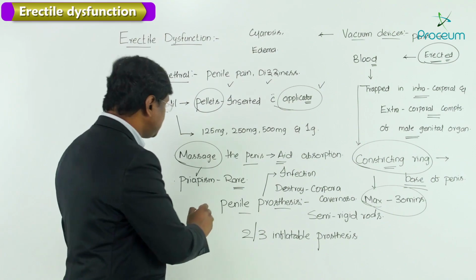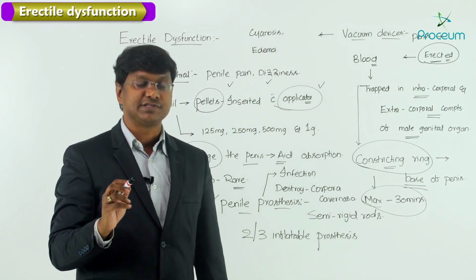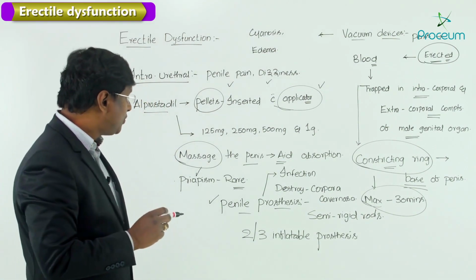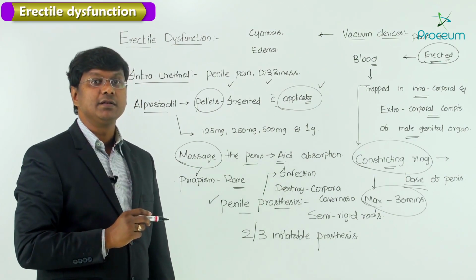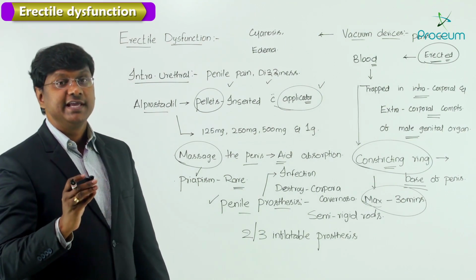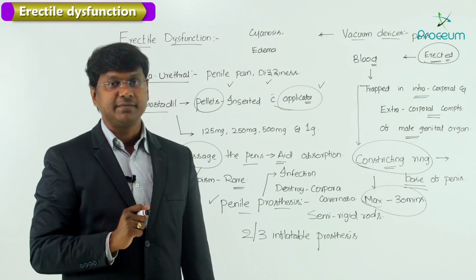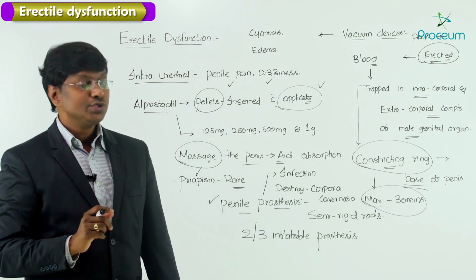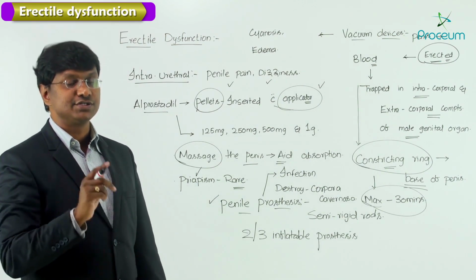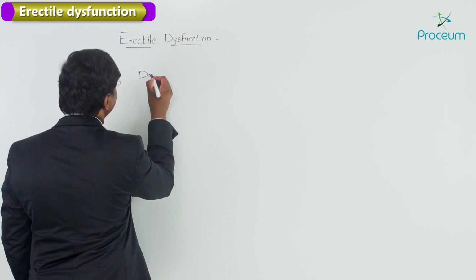And lastly, the treatment of erectile dysfunction can be done with the help of the penile prosthesis, and these are available as semi-rigid rods and they are available as 2-piece or 3-piece inflatable prosthesis, right? And the risks of this particular penile prosthesis include infection, there can be destruction of corpora cavernosa, and there can be even mechanical failure. So these are the various methods by which you can treat the erectile dysfunction. Now let me discuss the drugs which will cause the erectile dysfunction.